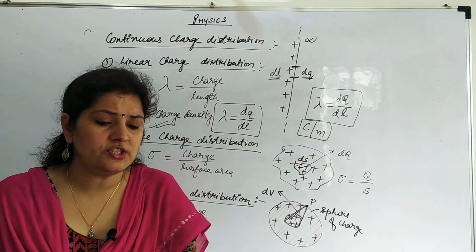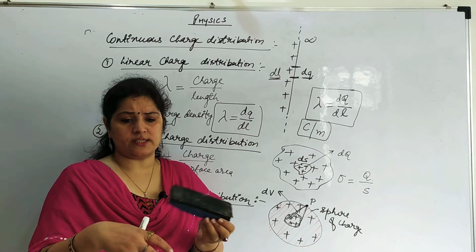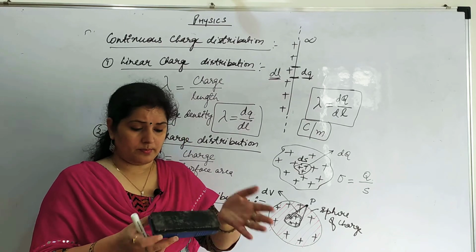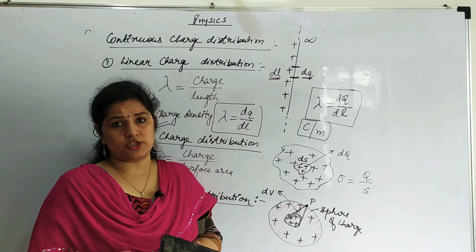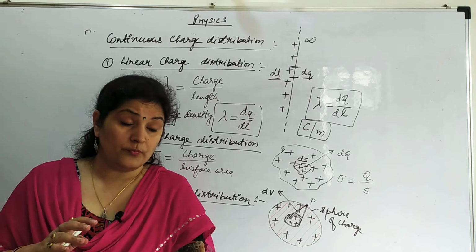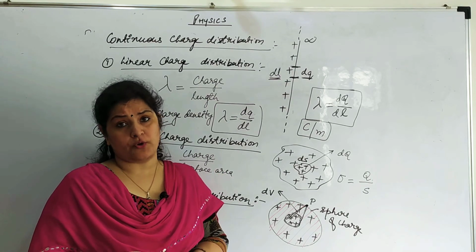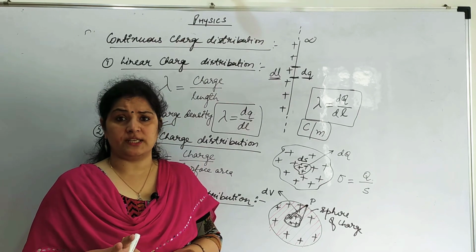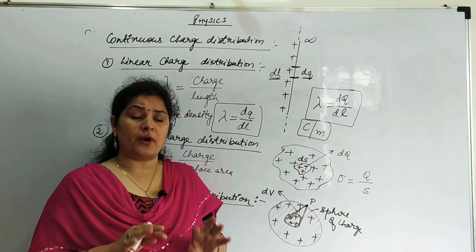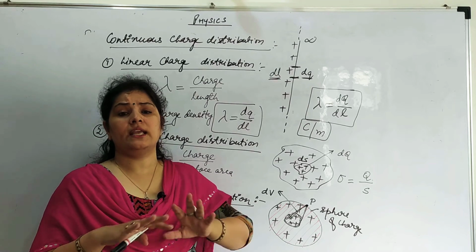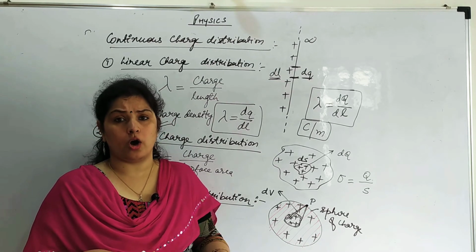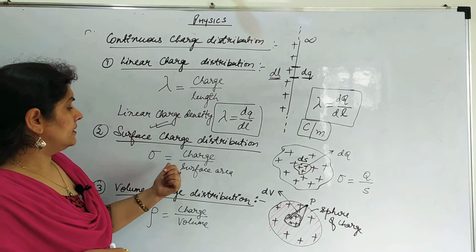Second, suppose I have given charge to this body and I am asking you to find the charge. So this is a definite body, you can easily find the charge. But suppose there is a very large body on which you are supposed to find the charge. And again for a large body it is difficult to find the surface area. So in that case we find the areal charge density. Areal, A-R-E-A-L. Areal charge density or surface charge density.